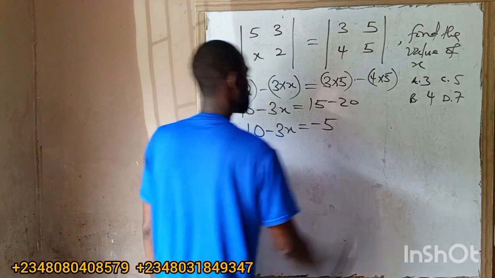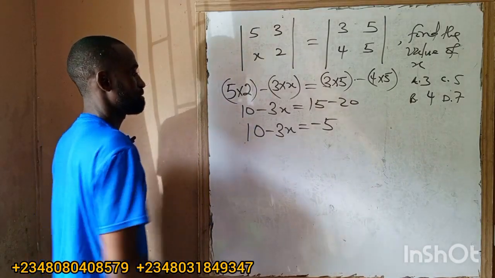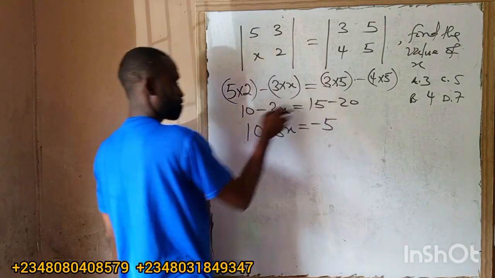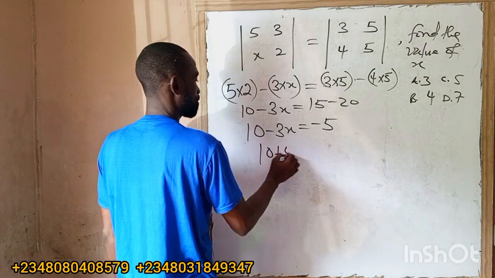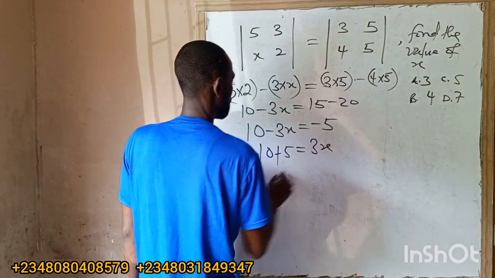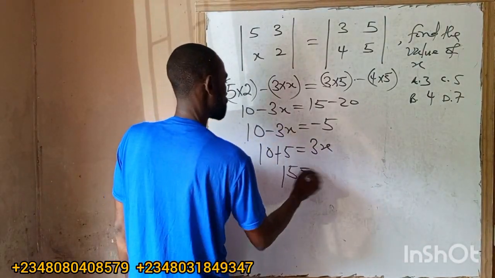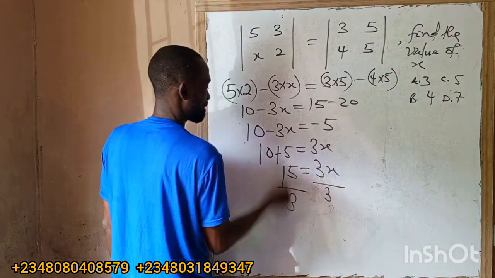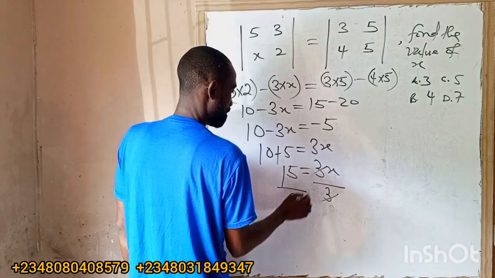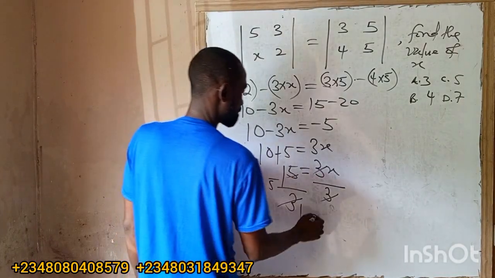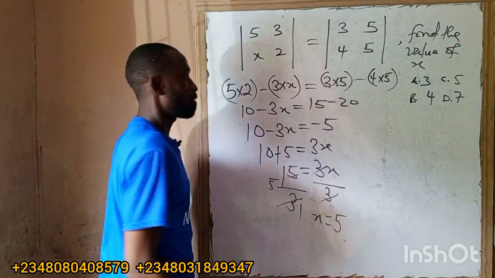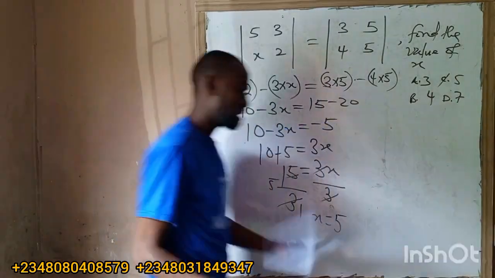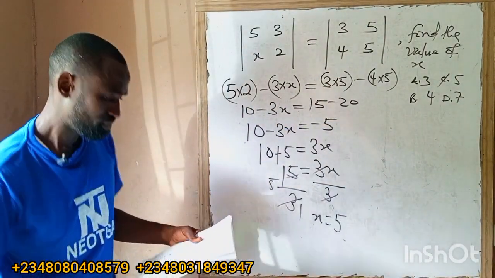Minus 5. What's the next thing? So I can come here to become plus. So I'm having 10 plus 5 equals to what now? 3x. This 15 is equals to 3x. So what will I do? Divide by 3. You see, you cancel out this 3. Here 1 now, 5. So our x is equals to 5. Option C. Our x is 5. Question under determinants.